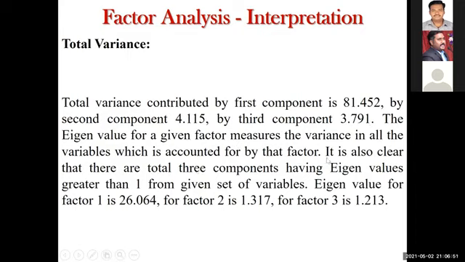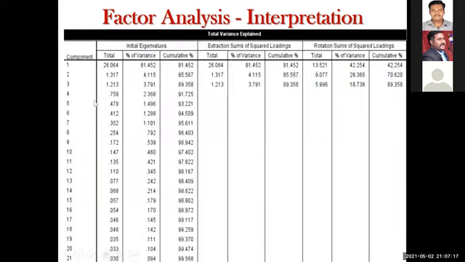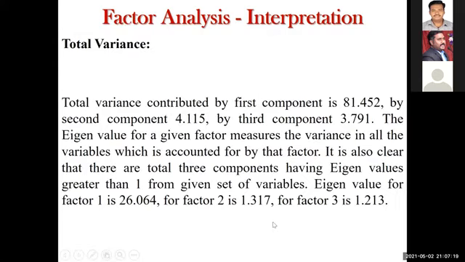And then it is clear that there are 3 components. If you have 4 components, then write 4 components having eigenvalue greater than 1. Or if you have 8 components having eigenvalue greater than 1, you have to write 8 components, and then list out the eigenvalue for the 8 factors. Eigenvalue for factor 1 is this, factor 2 is this, factor 3 is this, factor 4, factor 5, like that you should write. Here it's only 3 factors, so I wrote the interpretation only for 3 factors. Now clear? The third output table is clear.